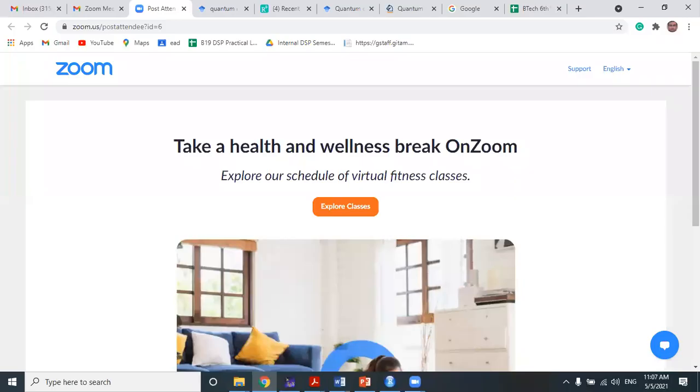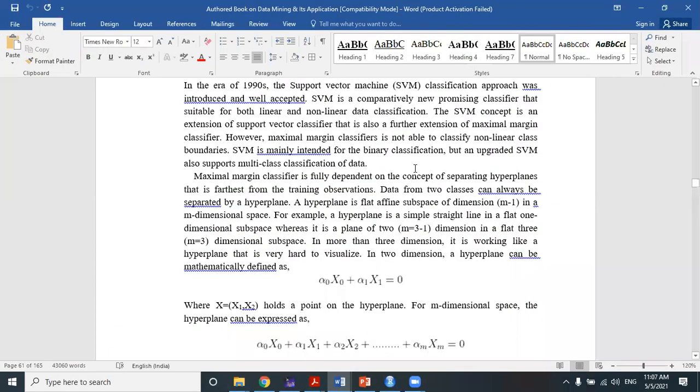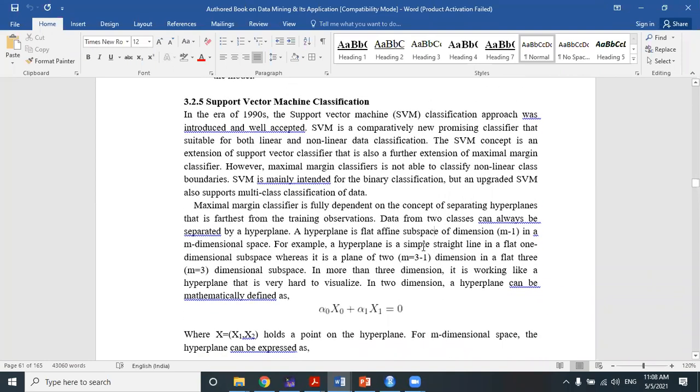So let's continue with the discussion of support vector machines. After completion of this discussion of support vector machine, we can go for the discussion of our next module, or next chapter, that is clustering, the unsupervised learning. Okay. So today, my main objective is to complete the discussion of support vector machine classification and then show you some code snippets.